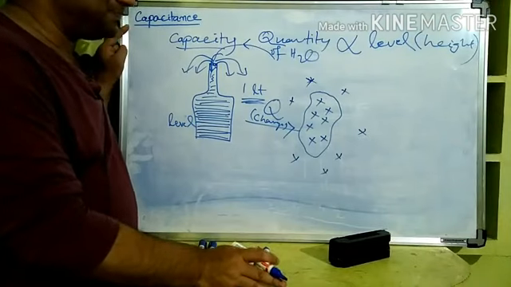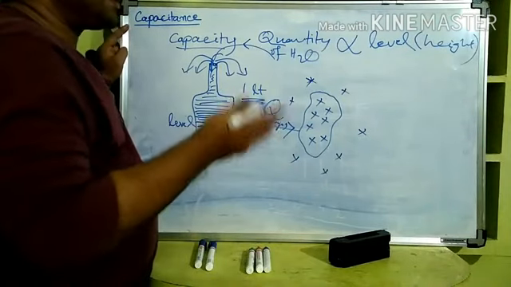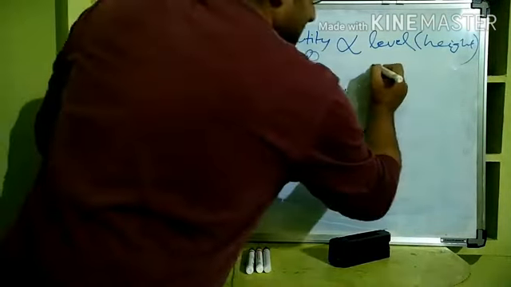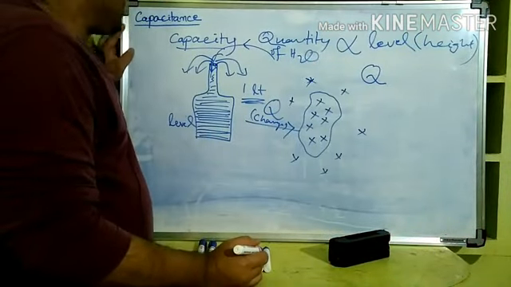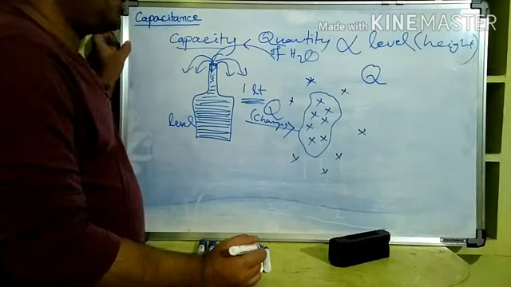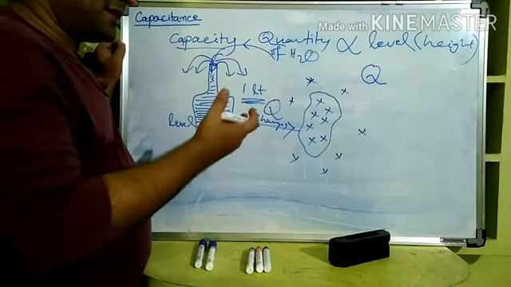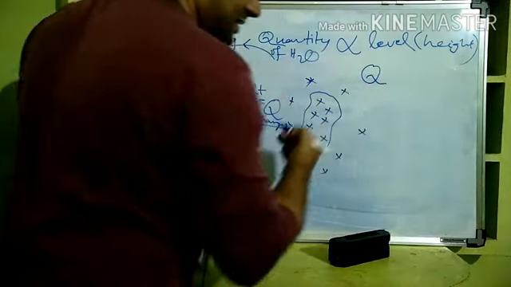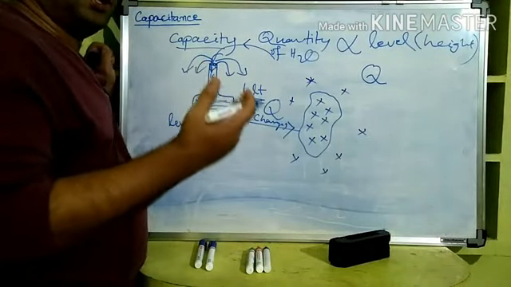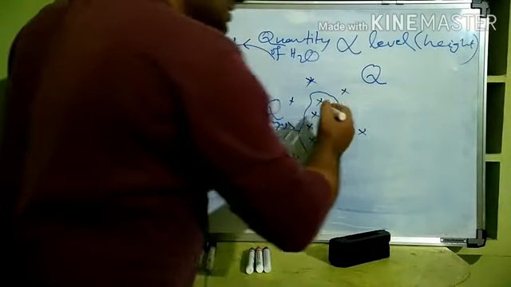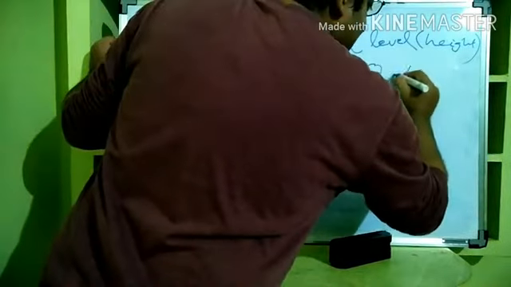As simple as that. Now, capacitance is a property generally developed by giving charge to a conductor. So let us make it a habit of saying conductor instead of body, or let us make it more general. The charge given to a body is directly proportional to the potential of the body. What is potential?